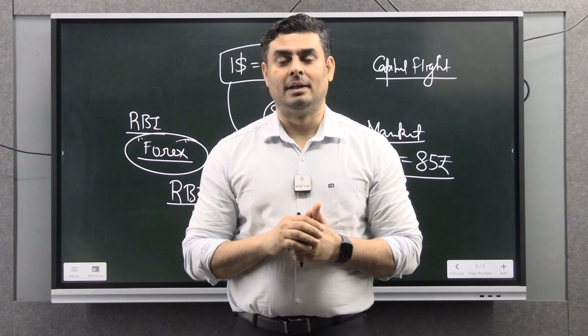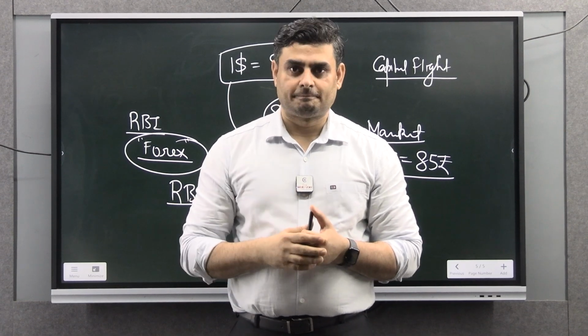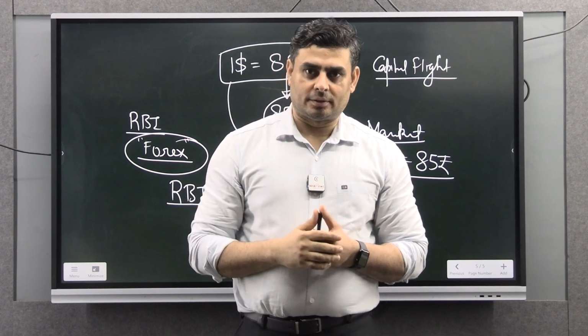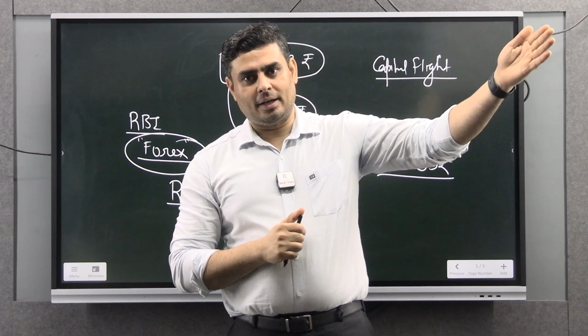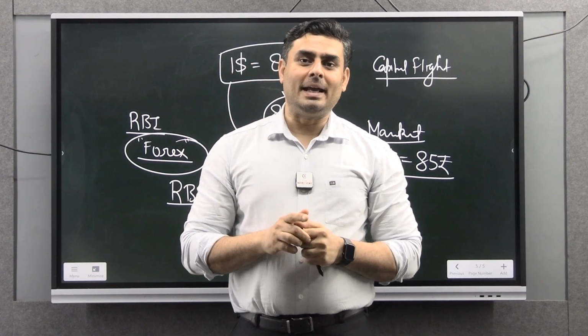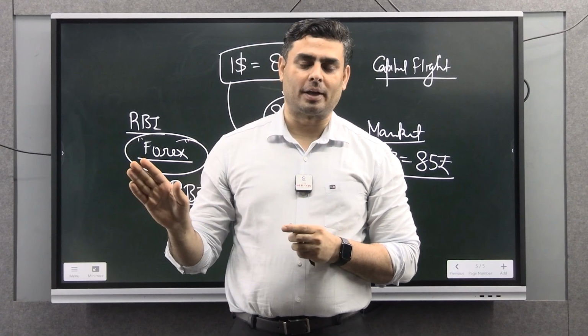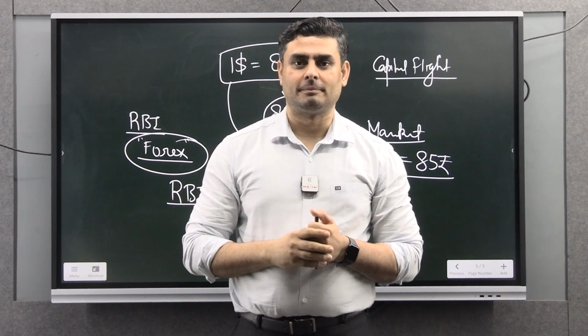They are seeking what RBI actually wants. Why is RBI allowing this? Why was RBI not allowing earlier, and why is it allowing this right now? They want to know, but RBI remains tight-lipped. RBI is not making any kind of statement on this matter.